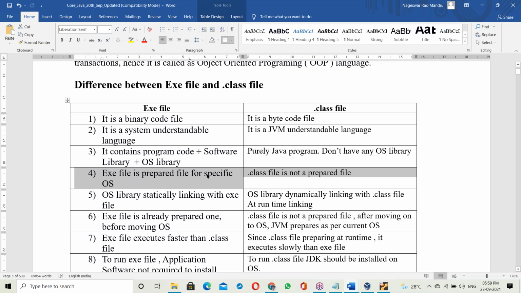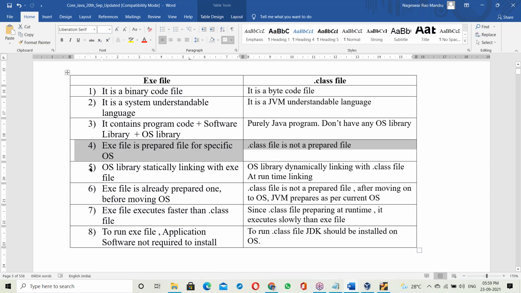An exe file is already prepared for a specific OS because the OS library is already linked. But a dot class file is not linked, so it is not a prepared file. Next difference.